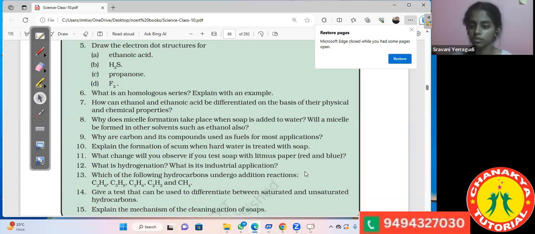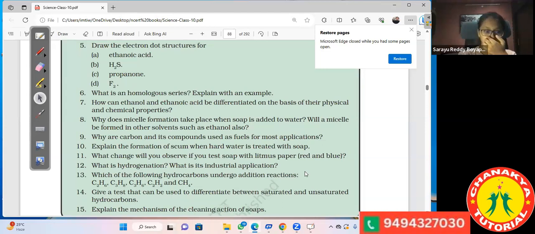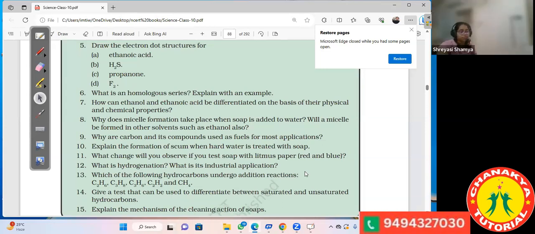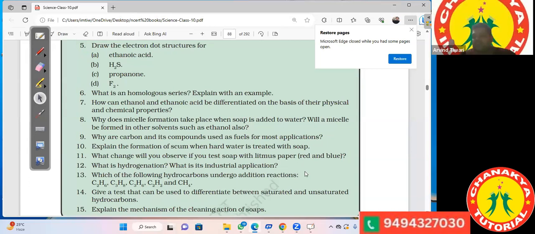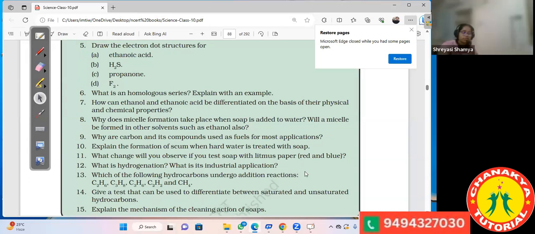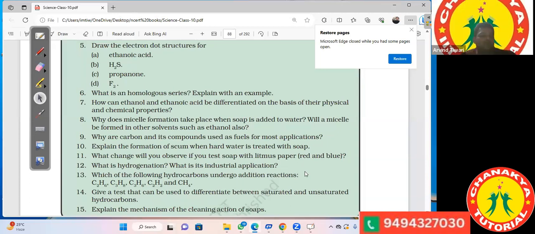Soaps are basic in nature, so they are mild bases. Remember, all the soaps are basic in nature. Bases turn red litmus to blue. Therefore, soap will turn red litmus to blue.